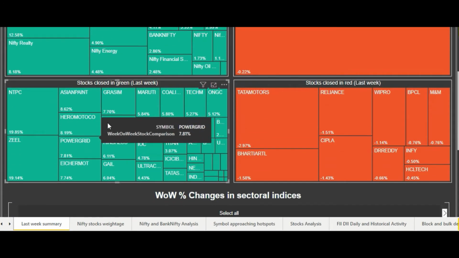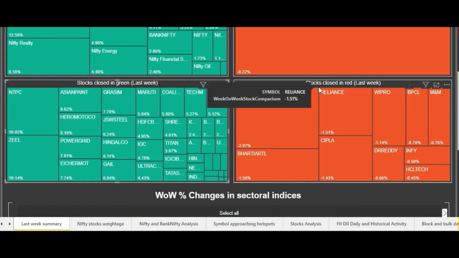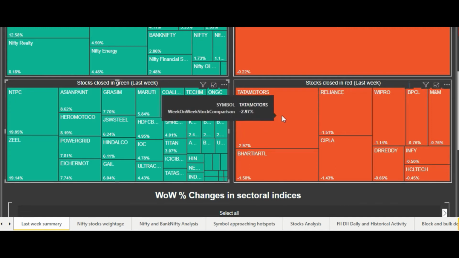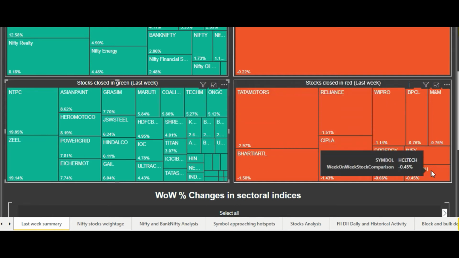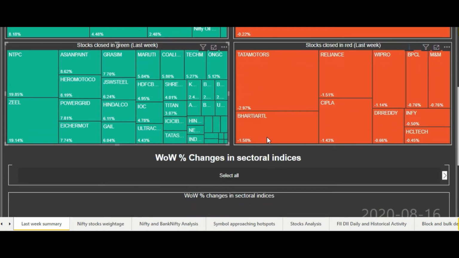Okay. Now coming to the second box in this row, which tells us which stocks in Nifty 50 closed in red. So top one was Tata Motors. It was the topmost loser with around 3% loss. Bharti Airtel 1.58%, and similarly there were other stocks, with the least amount of loss in HCL Tech, that was around minus 0.5%. So now moving to the next one.